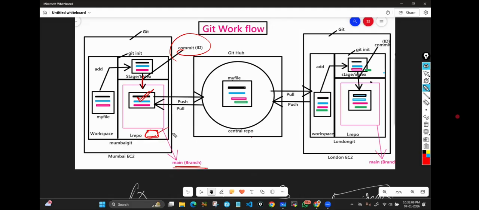You go to a bank and you want to save your money. Do you go to the bank and throw money inside the bank? No. You create an account, and inside that account you store and save the money. Here also, once you commit, the data will go inside that branch or any one of the branches.